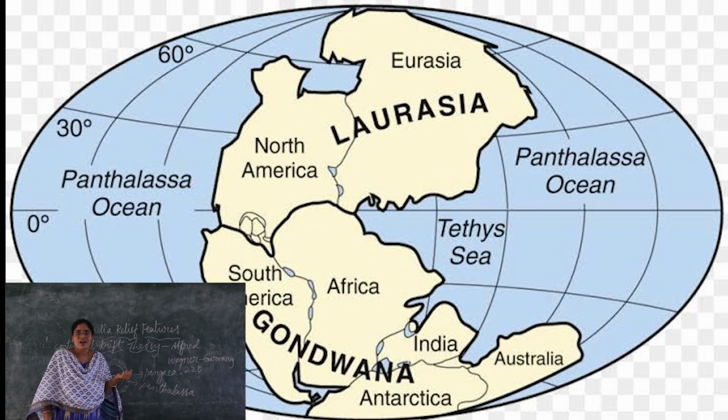Pangaea became the continents, Panthalassa became the 5 great oceans, and the Tethys Sea became the Himalayas due to internal actions. This is the geological background of landforms.